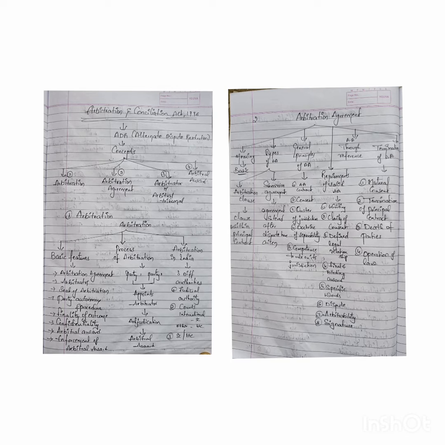Next, coming to another feature, it's the finality of outcome. What is this finality of outcome? It is nothing but the arbitral award. Generally, the arbitral award is not appealable, but there are some cases where it can be appealed: when the arbitration agreement itself is invalid, when an unfair procedure was used for resolving the dispute, and when there is doubt regarding the independence and impartiality of the arbitrator. In these three cases, we can appeal to the tribunal.